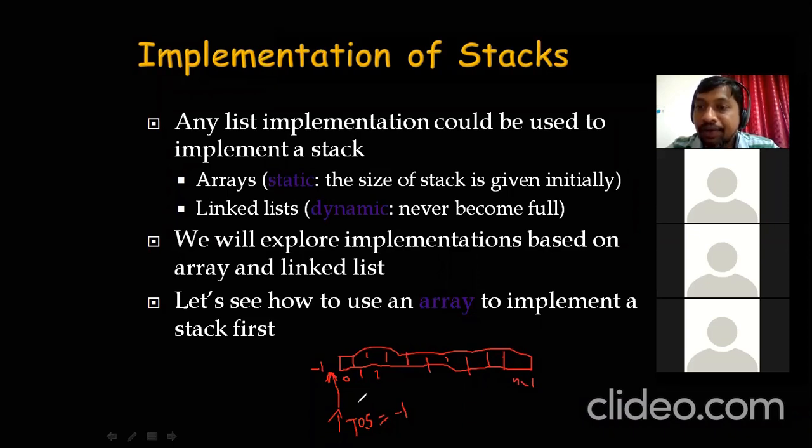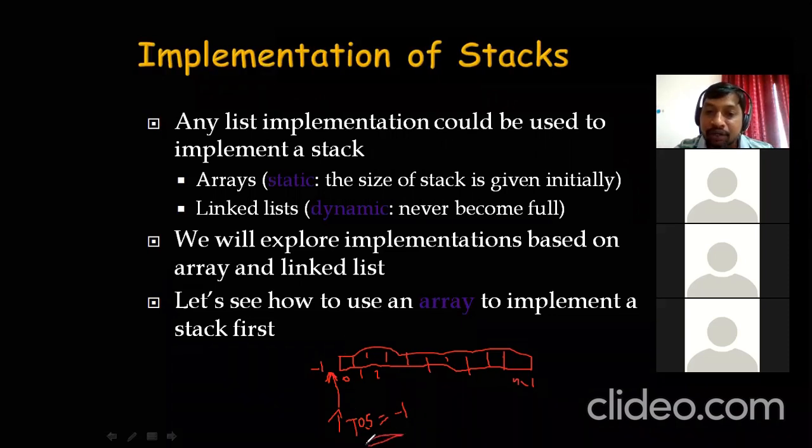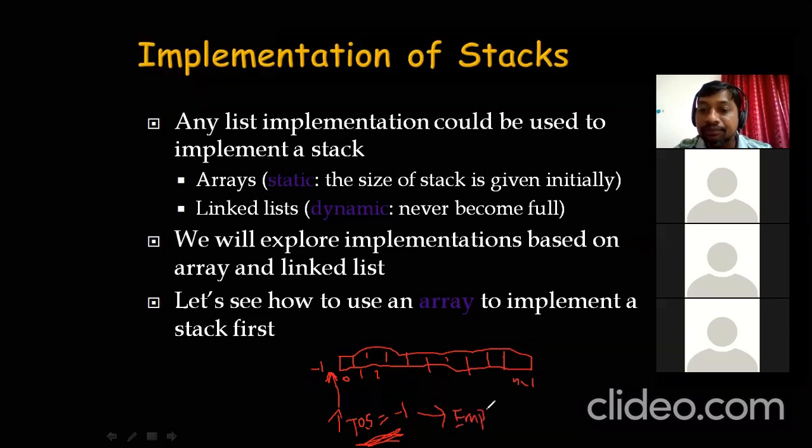Whenever I add a new element into the stack, before adding, I will increment the top of the stack index variable so that it points to the current top of the stack. Initially, if TOS is -1, that is an indication that your stack is empty. There are no elements in the stack.